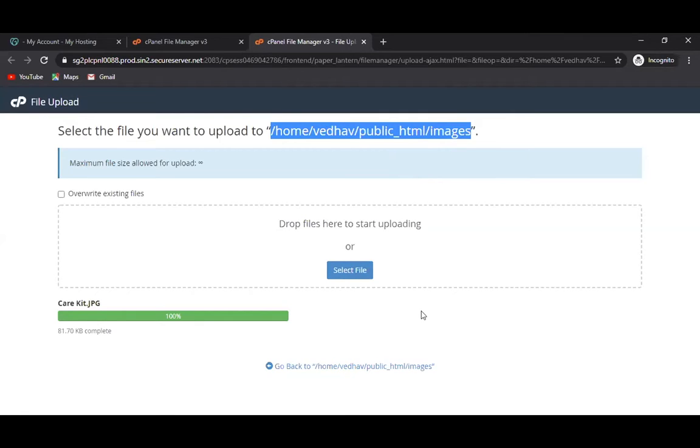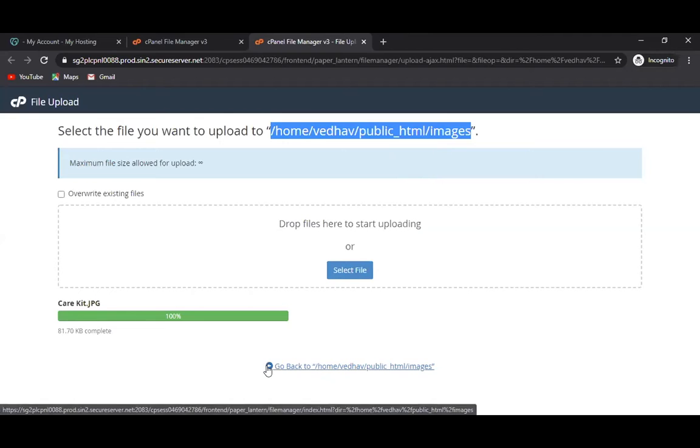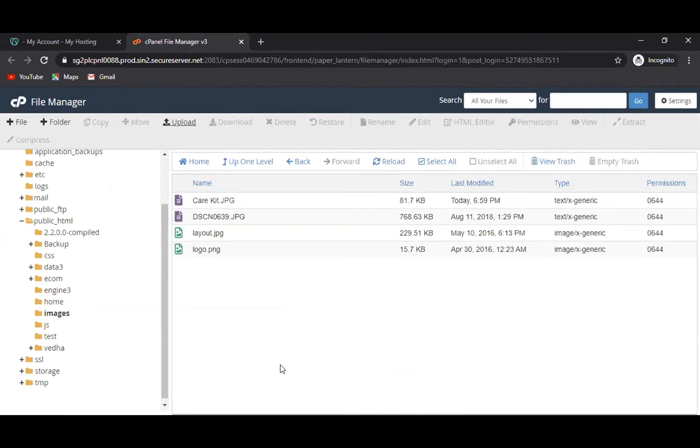So here you can go back. Click on this, go back, images. This way you can upload anything from your local system to the server. Right now we have uploaded this care kit. You have uploaded this; what is the size, last modified, and type.